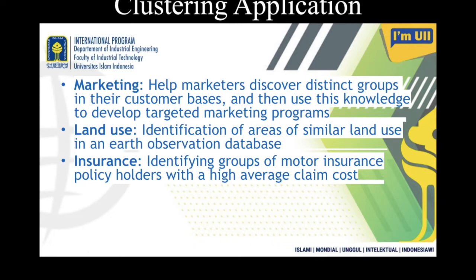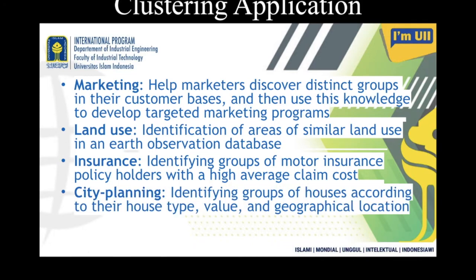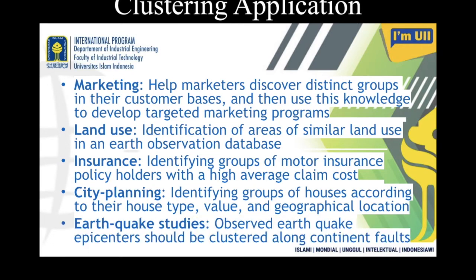Okay, so if you look at all these applications, then one thing common is grouping the objects. Here grouping the customers, here grouping the land, here grouping the city locations or the house types, here grouping some locations of the earth.